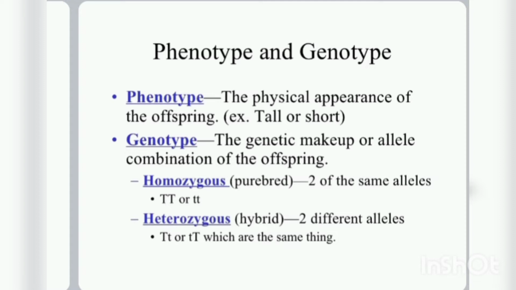Next definition is homozygous: two of the same alleles, like both capital T. Both capital T represents dominant tall, and both small t represents recessive tall. Heterozygous: hetero means different genes. One pair contains different alleles, like capital T and small t. These two are different genes. So these are the basic definitions in genetics.